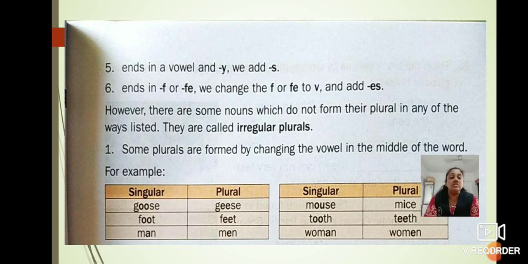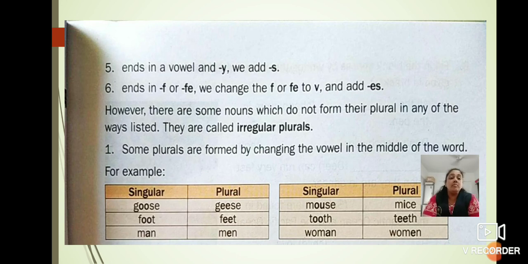It means some nouns in English, children, end with f or fe. So to make it plural, we have to write v in the place of f or fe and then add es for it. However, there are some nouns which do not form their plural in any of the ways listed. They are called irregular plurals. Children, in English, some nouns do not form their plural by using these rules. They are known as irregular plurals or irregular nouns.